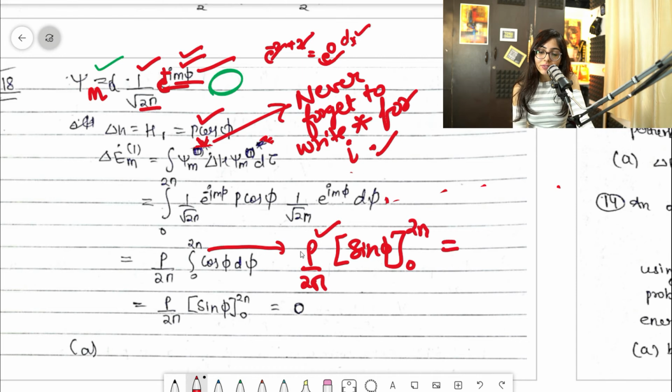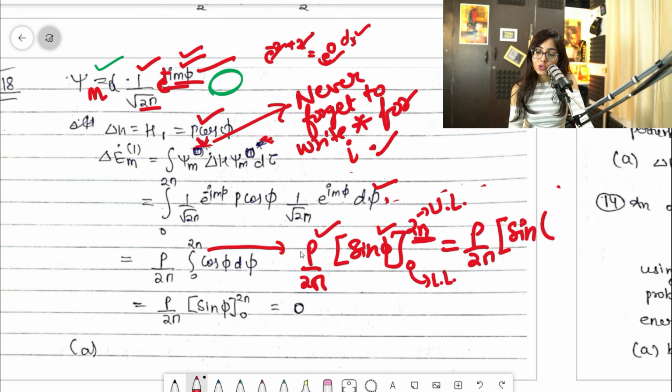So whatever the variable was, phi was varying, no. So phi was varying. What you will do is put the upper limit first. This is the upper limit, guys, UL. This is the lower limit, I'm writing LL. Fine. So you will put the upper limit first in the phi value, that is 2 pi. Then you will write minus sin and then the lower limit. So what is the lower limit? That is 0. So you will write 0. That's how you will solve it.